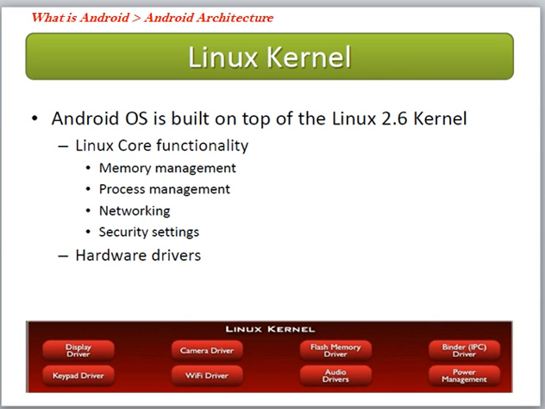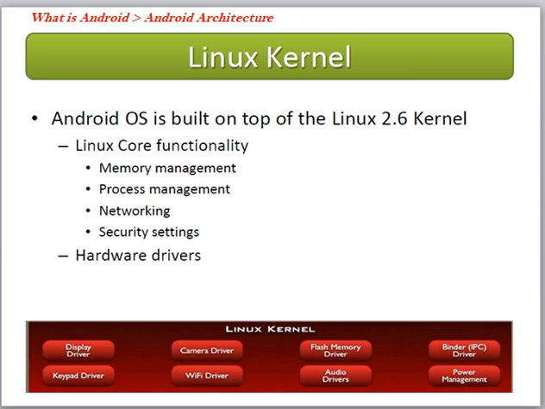In Android, the Android OS is built on top of the Linux 2.6 kernel. That means the Android operating system is developed on the Linux kernel 2.6 and is supported from 2.6. Why? Because Linux core functionality is memory management, process management, networking and security settings, and finally hardware drivers.